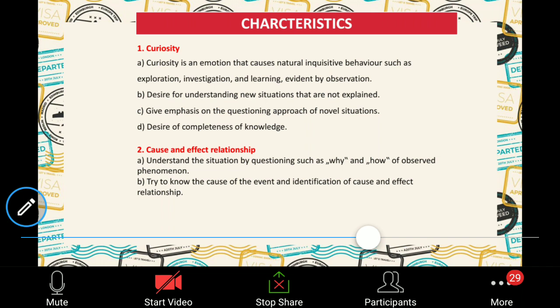Through experimentation, the authentic results will give you the proper, valid conclusion. So you have to justify all your statements based on different experimentation. That will develop that scientific attitude in you. So this was about cause and effect relationship.